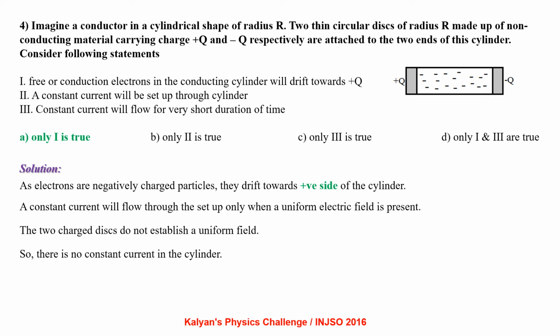Free or conduction electrons in the conducting cylinder will drift towards plus Q. A constant current will be set up through the cylinder. Constant current will flow for a very short duration of time. As electrons are negatively charged particles, they drift towards the positive side of the cylinder. A constant current will flow through the setup only when a uniform electric field is present. The two charged discs do not establish a uniform field, so there is no constant current in the cylinder. So option A is correct.